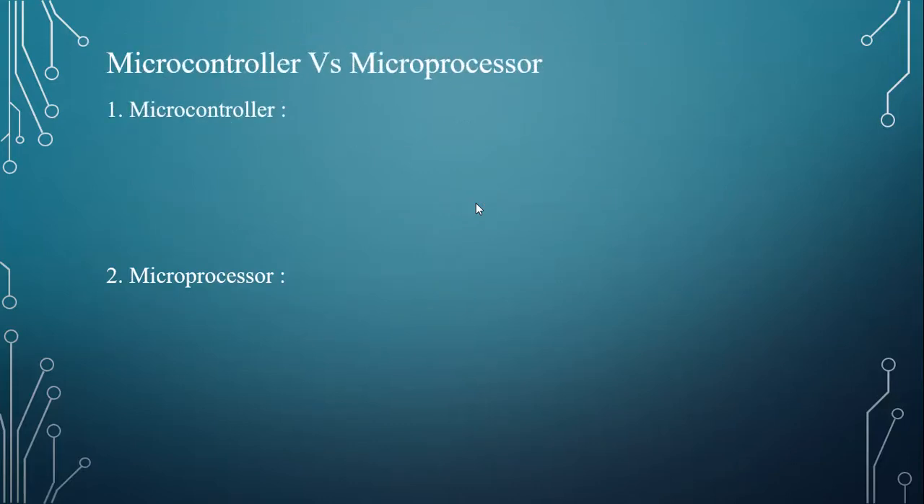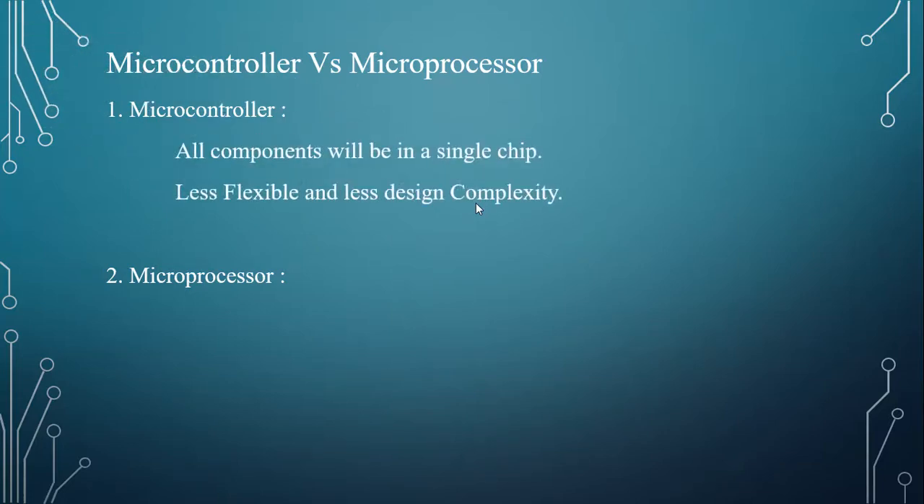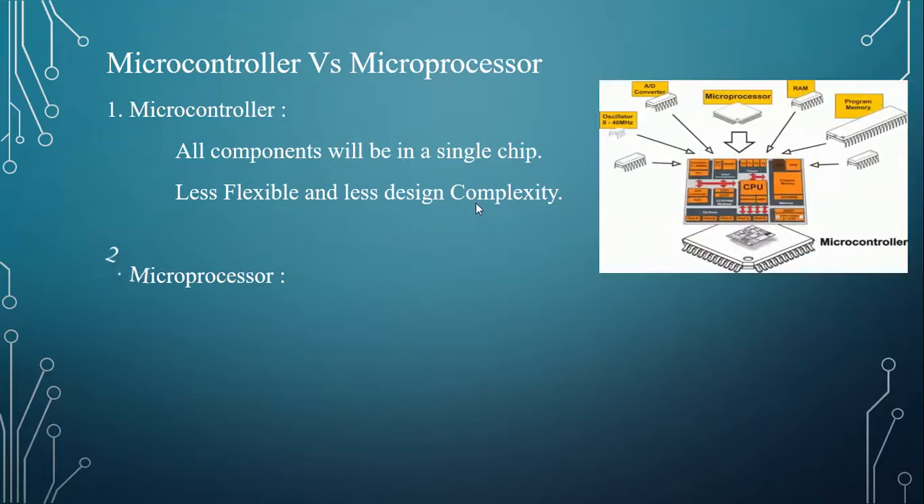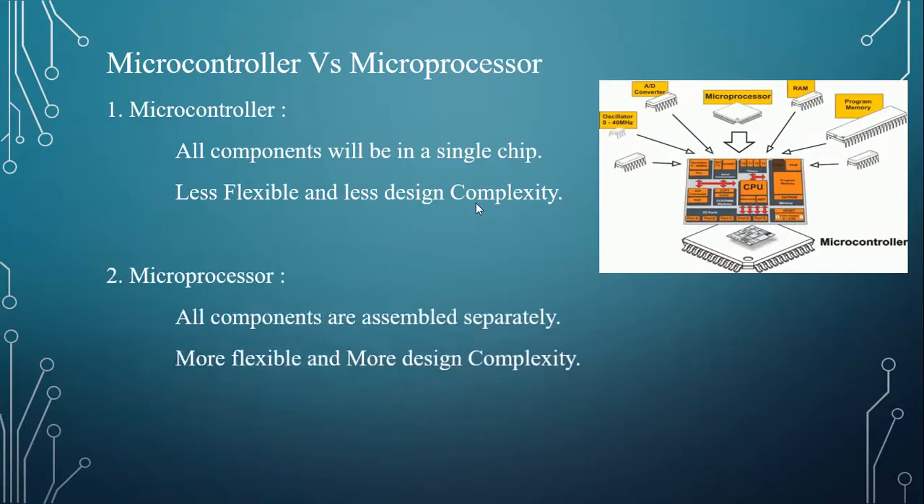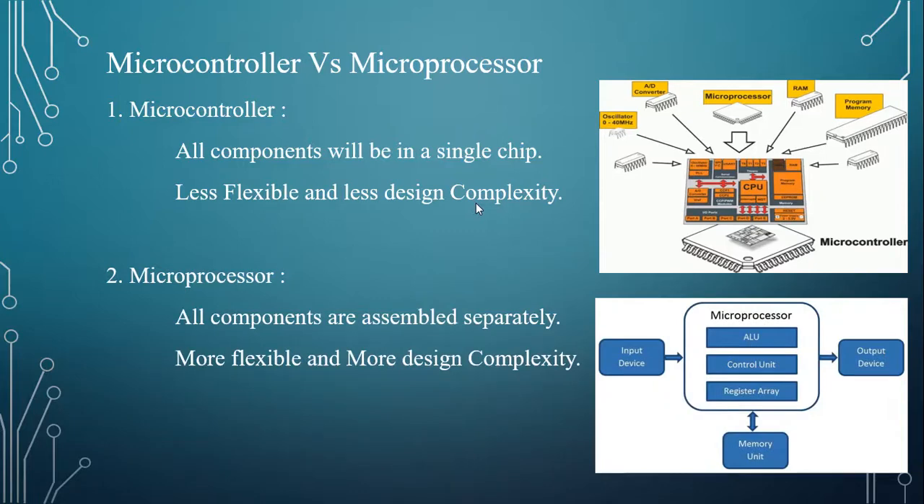Microcontroller. In a microcontroller, all components will be in a single chip. The flexibility is less, and the complexity is also less. In a microprocessor, all components are assembled separately. Flexibility is more, but the design complexity is more.